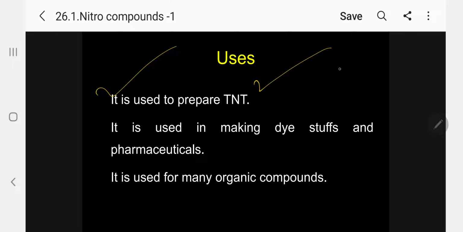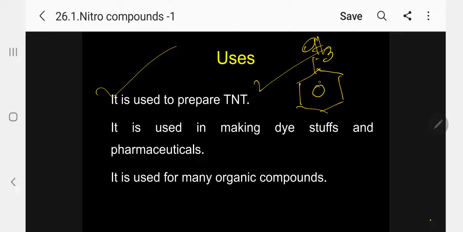Please follow. What is trinitrotoluene? Kindly follow. Normally, they will take the CH3 if you take toluene. So normally we are having NO2, that is TNT, trinitrotoluene.